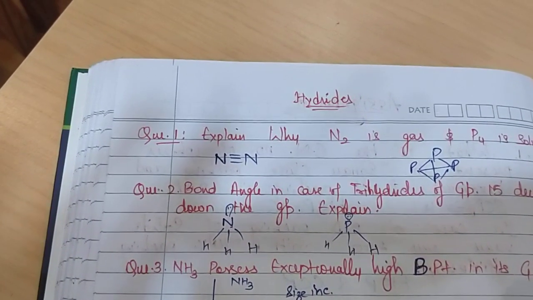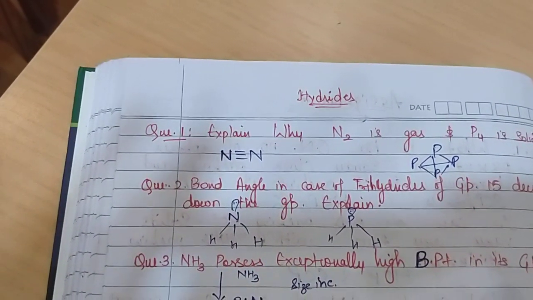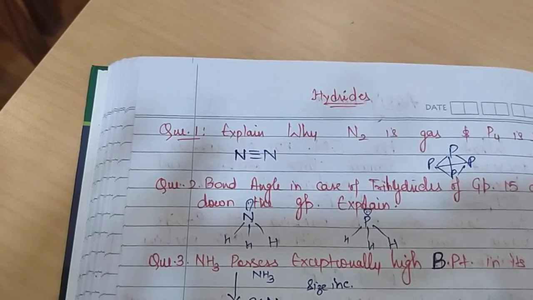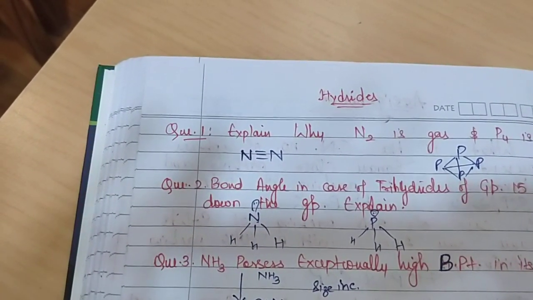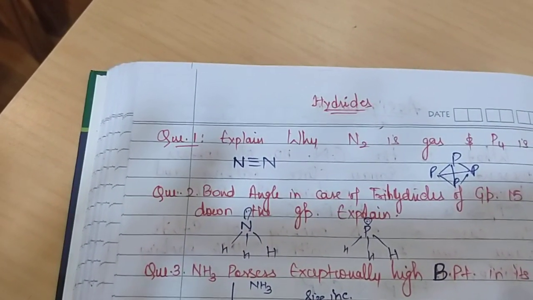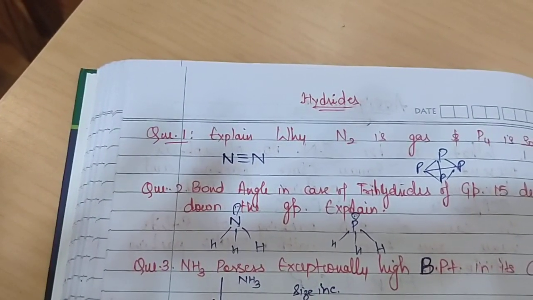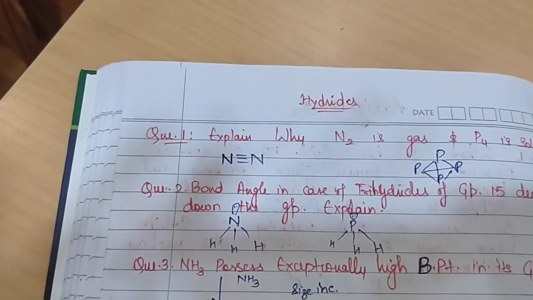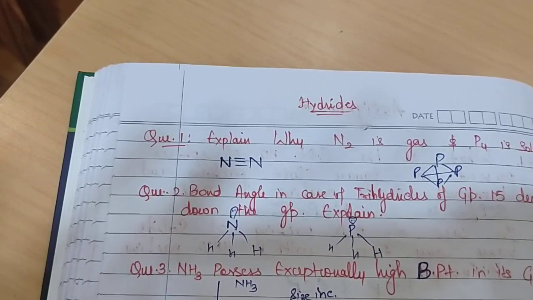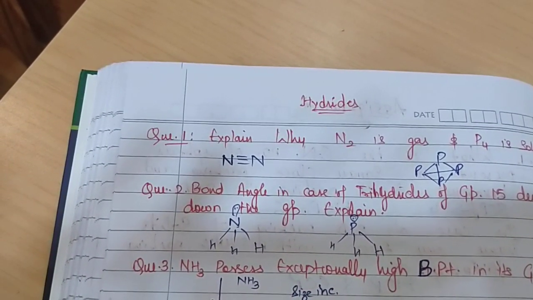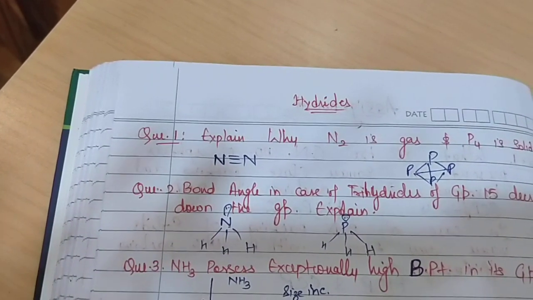Size is bigger in the case of the phosphorus molecule. With increase in size, intermolecular interactions become strong.